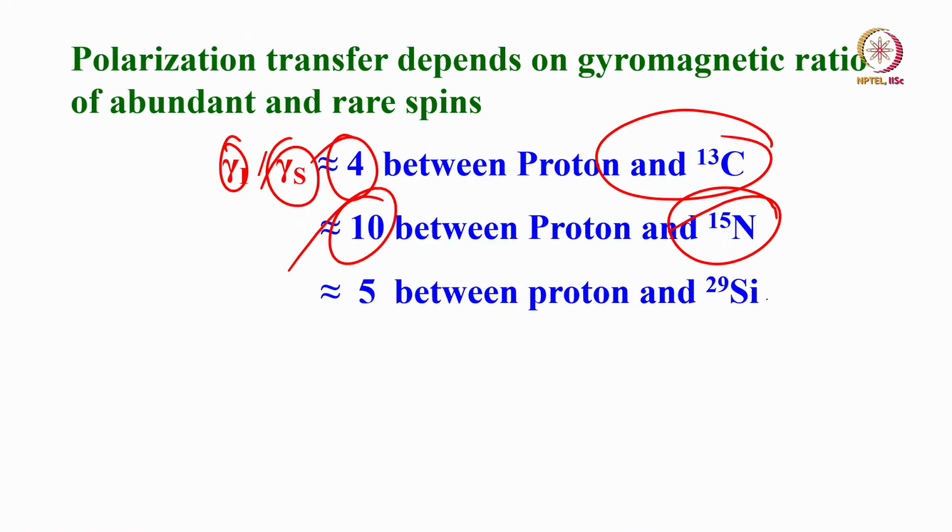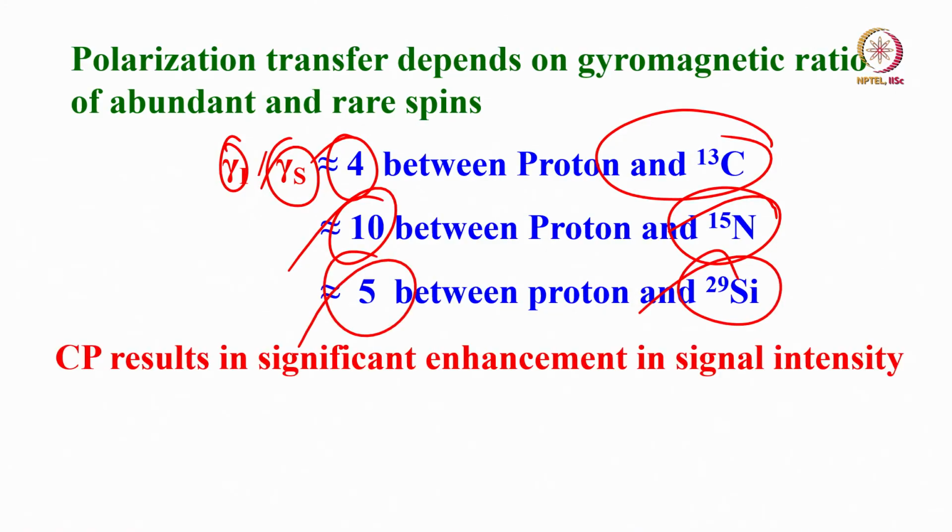On the other hand, if you take proton and nitrogen, you get 10 times enhancement. If you go to silicon 29, you get 5 times enhancement. So CP results in significant enhancement in the signal intensity. By using the cross polarization technique, we can enhance the signal of dilute spins. If you enhance the signal of dilute spins, there is a distinct advantage.